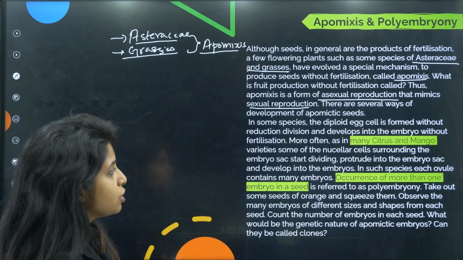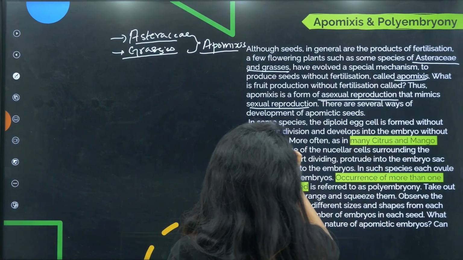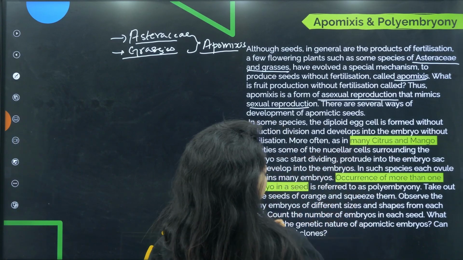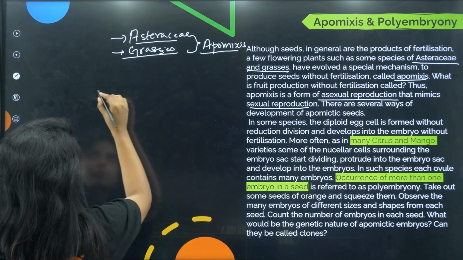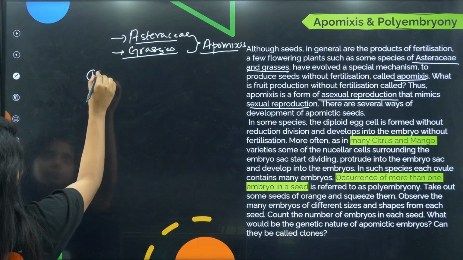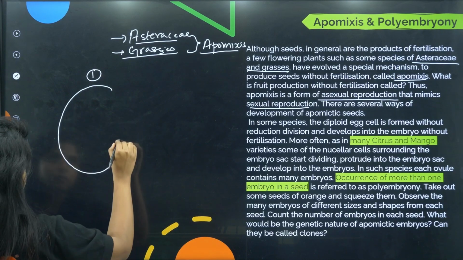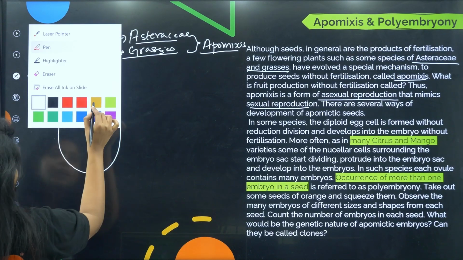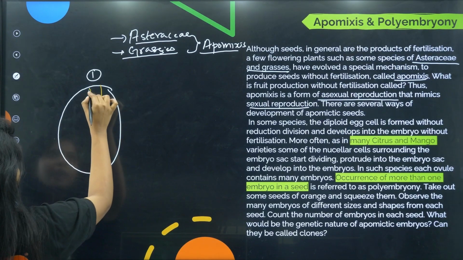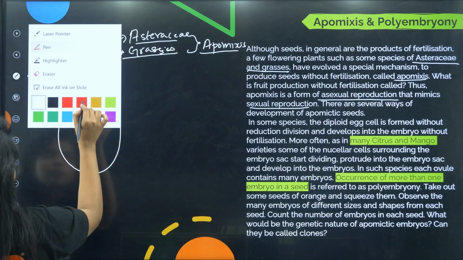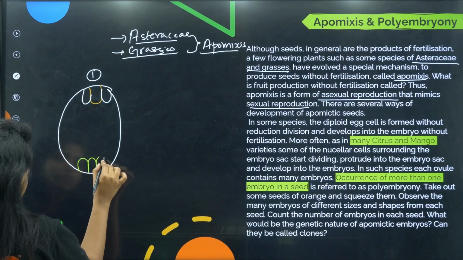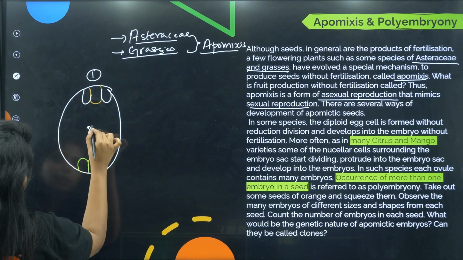There are several ways of development of apomictic seeds. Let's see. In some species, the diploid egg cell is formed without reduction division and develops into the embryo without fertilization. So basically what happens? Usually, the first condition: this is the ovule, and the female gamete is there, the synergids are there, the antipodal cells are there, and the free nuclei are there.